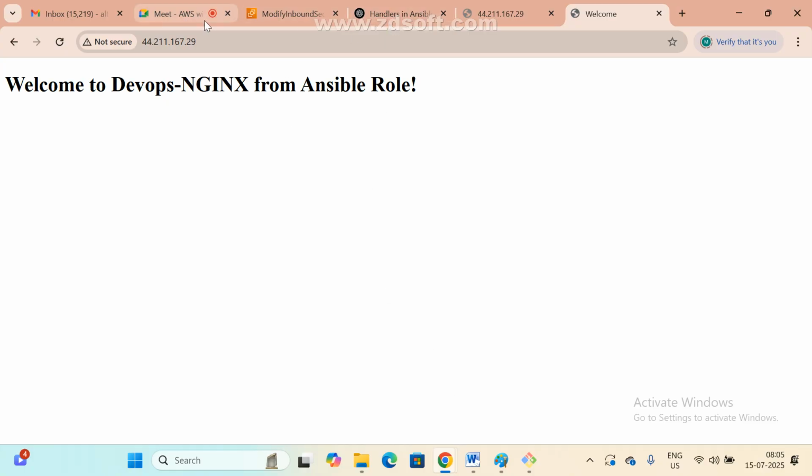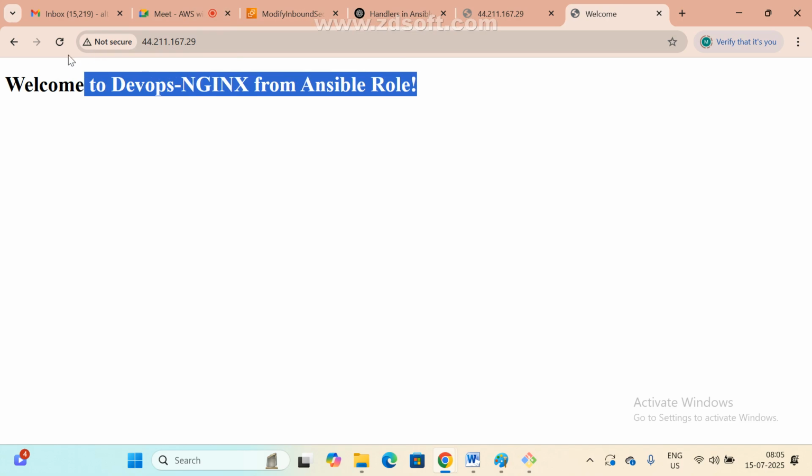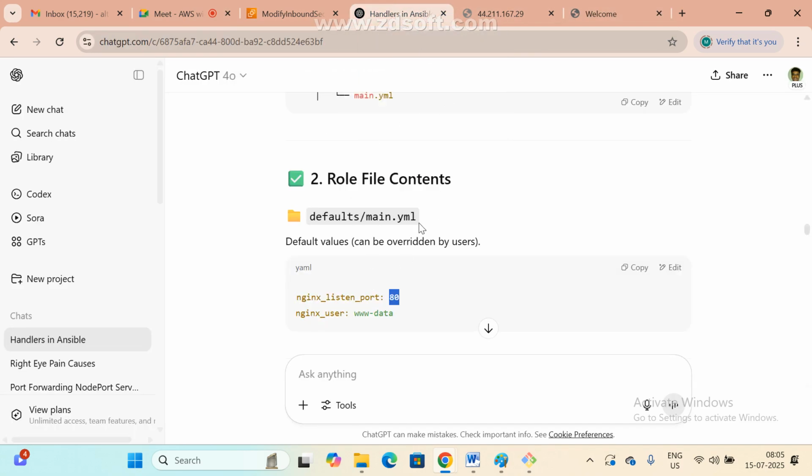Any doubt? Same thing we can configure for Tomcat, but we need to understand how it is working. We are going to split into multiple files. సేమ్ థింగ్ మనం ప్లేబుక్లో కూడా రాసుకోవచ్చు. బోత్ ఆర్ సేమ్ ఓన్లీ. It should work. But what is the role? Reusability. If anyone wants Nginx configuration, again there is no need to write anything. Simply we can use my role. If I share my role, they can simply use it. That's it. Clear? That is the main thing.